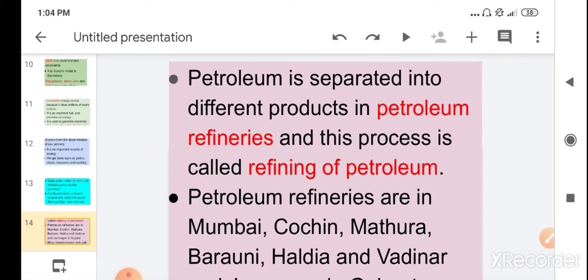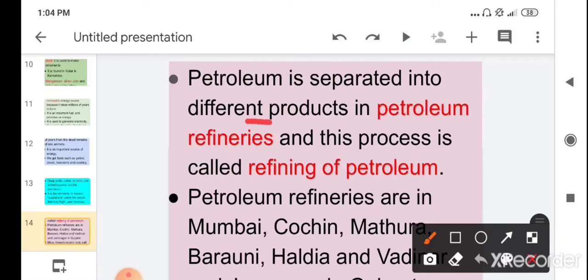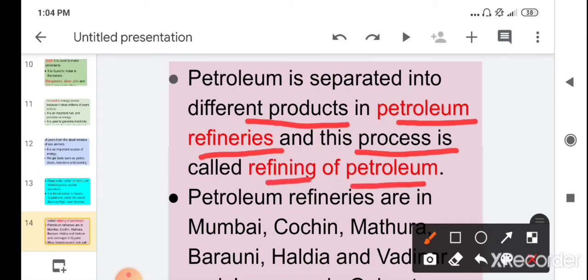Children, now you know that fuels such as petrol and diesel we get from petroleum. So petroleum is separated into different products in petroleum refineries, and this process is called refining of petroleum. So the fuels such as petrol, diesel and kerosene which we get from petroleum are obtained by the process of refining of petroleum.